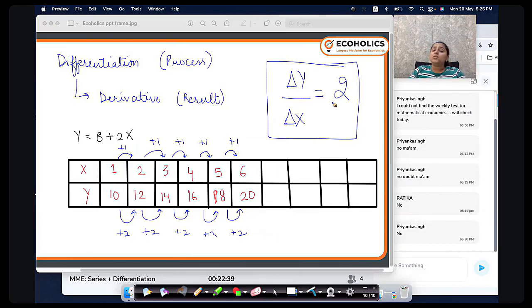This is constant. No matter x goes from 1 to 2, 2 to 3, 3 to 4, 4 to 5, 5 to 6, the change in y is constant. This is happening because we have a linear equation. So in a linear equation, finding the change in y due to change in x is very simple to calculate.